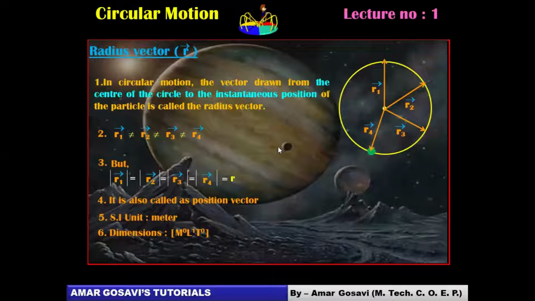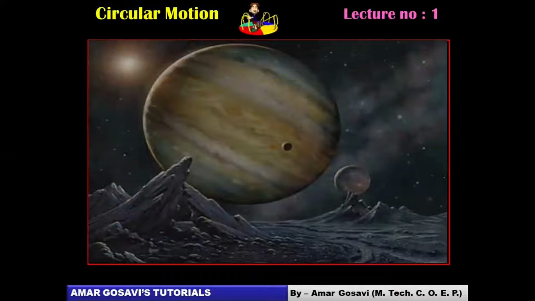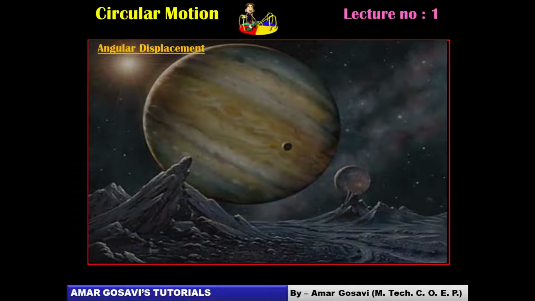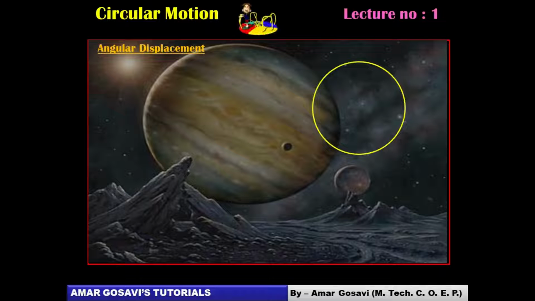Let's move ahead. Let's try to define the next terminology in circular motion, and that is angular displacement. See, all the time in motion in one dimension, we have seen linear displacement. Now, because this is a circular motion, the displacement has to be measured in terms of angle. Let's get back to the same animation where a particle is performing circular motion.